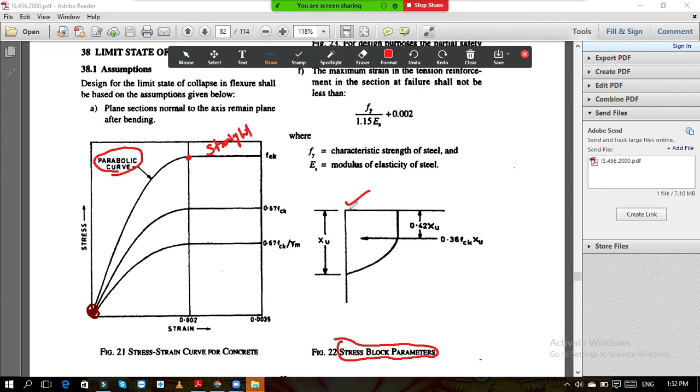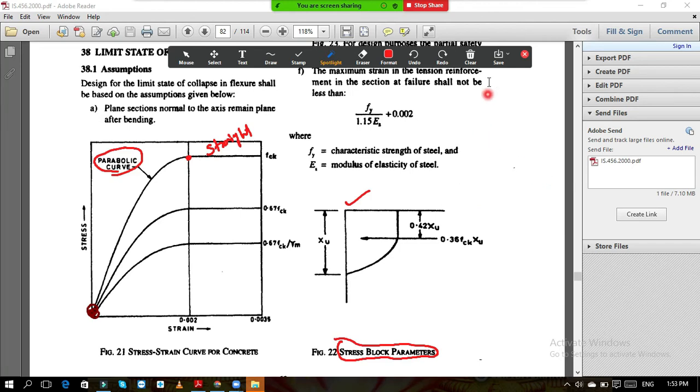If you want to draw the stress distribution diagram, this is the stress distribution diagram, then first this part, this is your straight line part, and this is the parabolic curve. Here the compressive forces are acting, because above the neutral axis compression is there, and below the neutral axis tension is there.